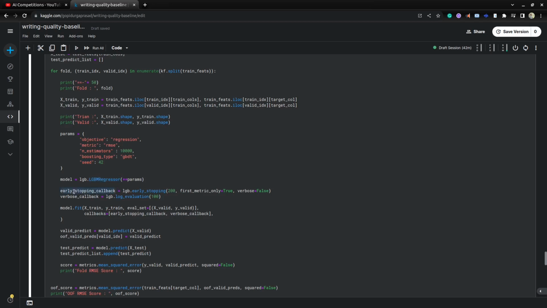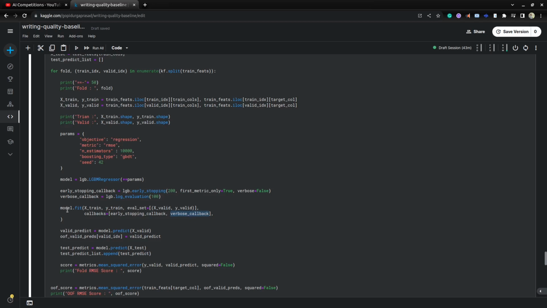Here I'm mentioning early stopping to avoid overfitting on the training data. I'm using the validation data for early stopping, with stopping rounds of 200, and verbose for every 100 iterations, since I need to see what the scores are. Then I'm using model.fit, same as in sklearn. Here I'm passing x train, y train as the training data, and the evaluation set I'm passing x validation, y validation to evaluate our model, and the callbacks I'm passing are early stopping and verbose, so it prints the scores after a number of iterations.